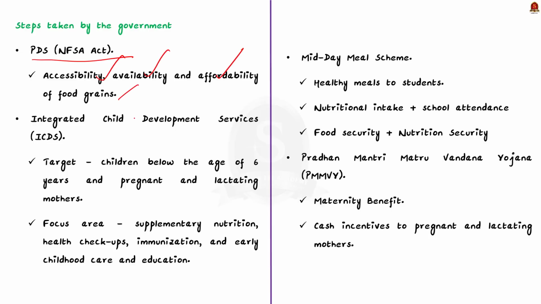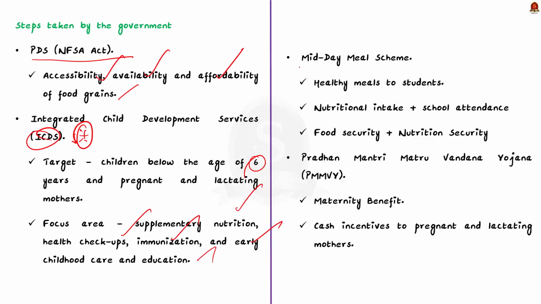The second one is Integrated Child Development Services, ICDS. The ICDS aims at improving the nutritional and health status of children below the age of 6 years and pregnant and lactating mothers. It provides services like supplementary nutrition, health checkups, immunization, and early childhood care and education.